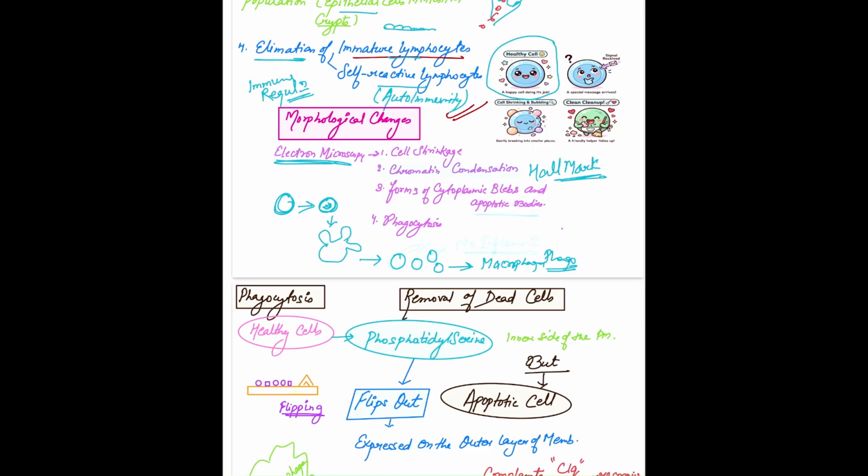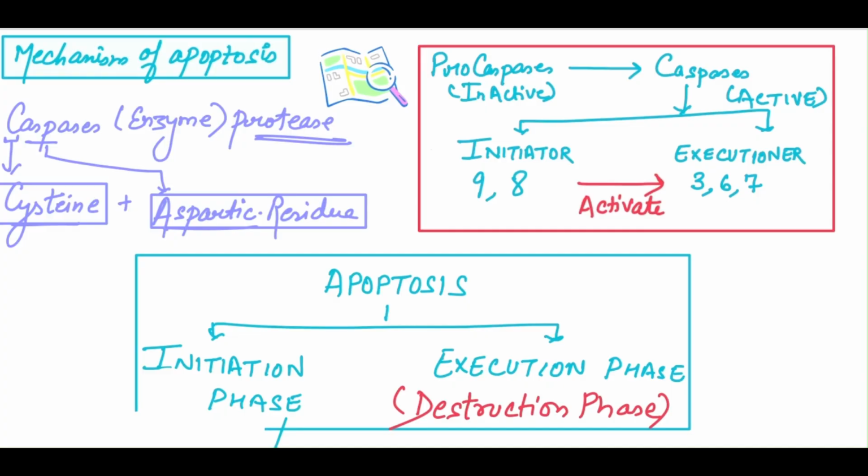Then what are apoptotic bodies? Apoptotic bodies are bounded by a thin plasma membrane. So the degraded contents inside the cell do not leak out into the surroundings. The contents will not leak out, so there is no inflammation in apoptosis. Understand the mechanism of apoptosis in detail.